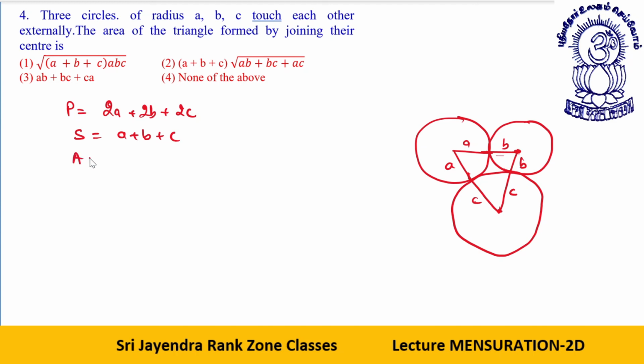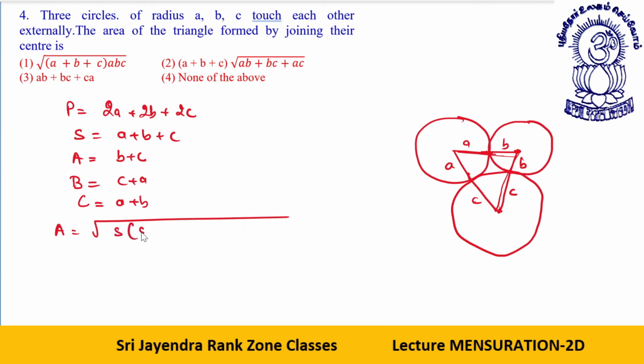Okay. Let's say one side. First side is, this side is A plus B, or let it be B plus C. Okay. B plus C. What is the side B? The side B is C plus A. What is the side C? Side C is A plus B. I write it capital C. Now, what is the area? Area will be root of S, S minus A, S minus B, S minus C. C is capital C, okay?